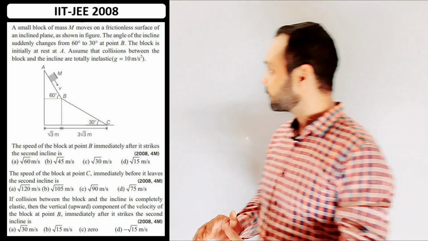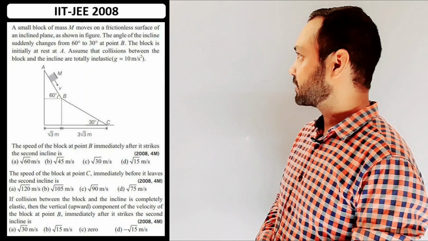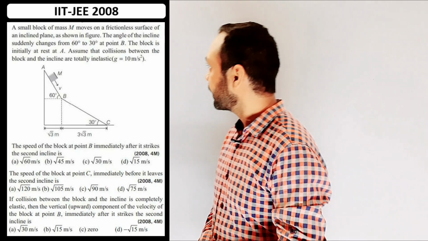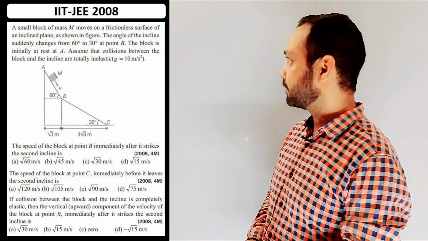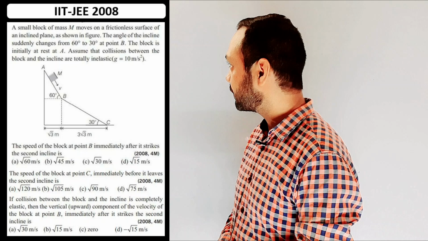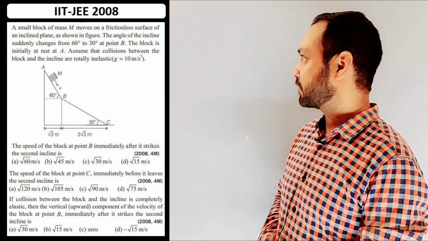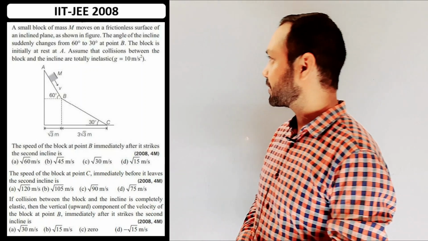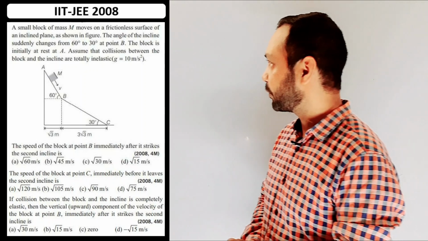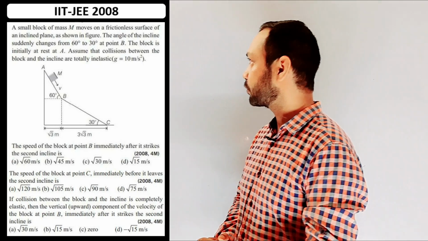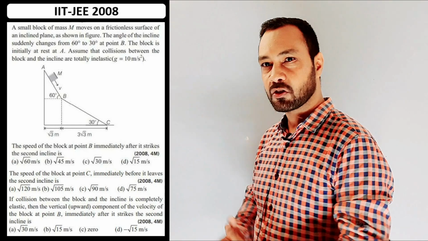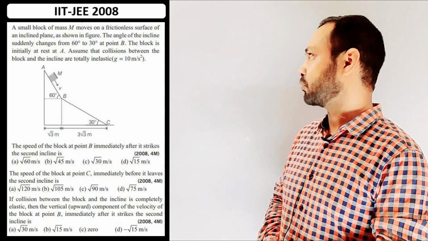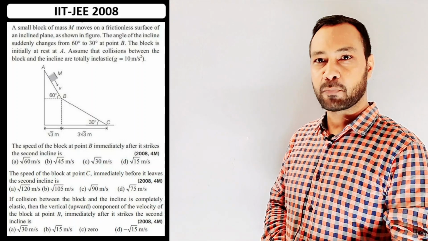The question states, a small block of mass capital M moves on a frictionless surface of an inclined plane as shown in figure. The angle of the inclined plane suddenly changes from 60 degree to 30 degree at point B. The block is initially at rest at A. Assume that the collision between the block and the incline are totally inelastic, and then some questions are asked. So let me also draw my own figure and then proceed to solve the three parts of this comprehension.